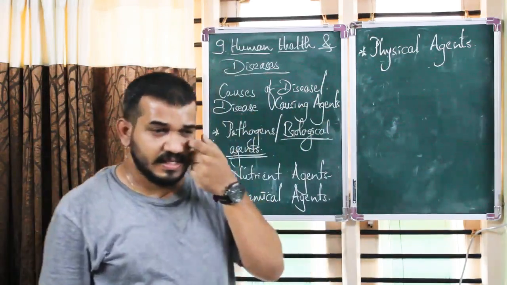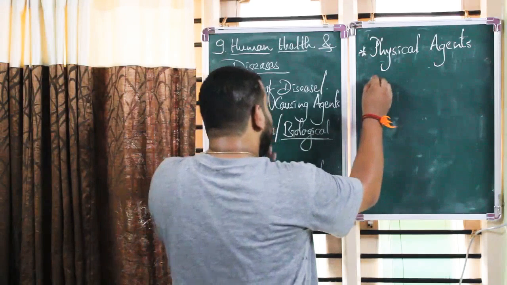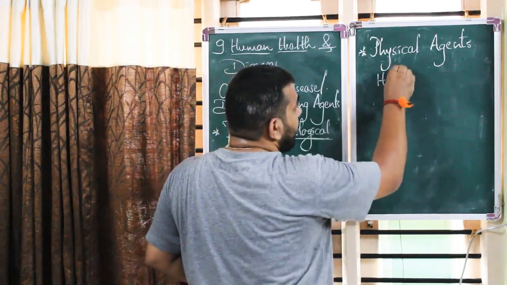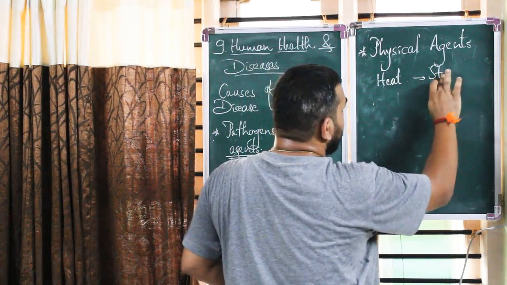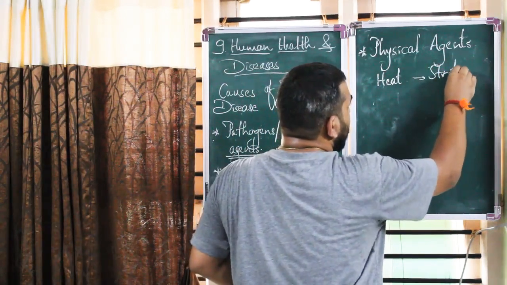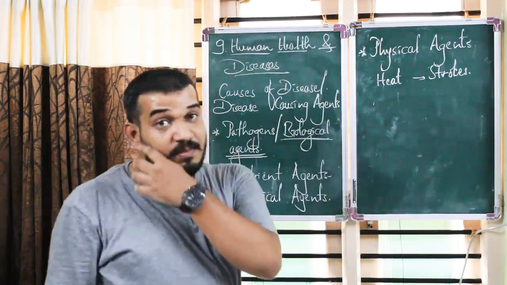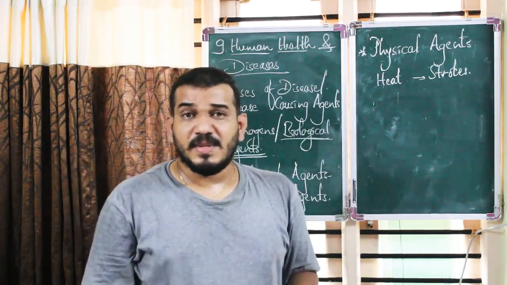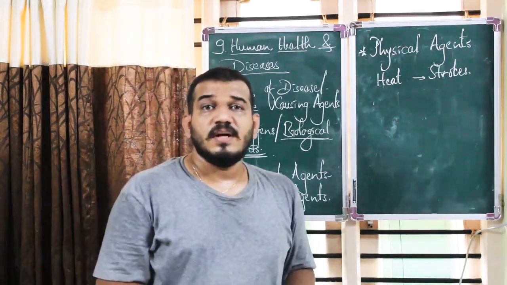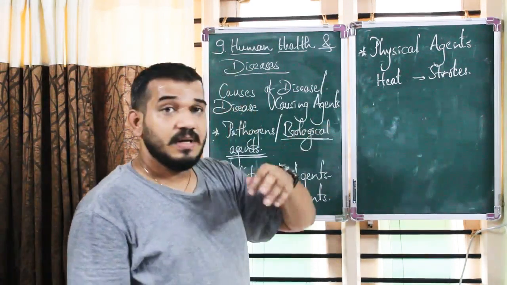What are these physical agents? Physical agents like heat may lead to heat strokes. Certain people suffer from heat strokes. Now in the summer season, you may see that if there is excessive temperature, people may suffer from heat strokes, right?